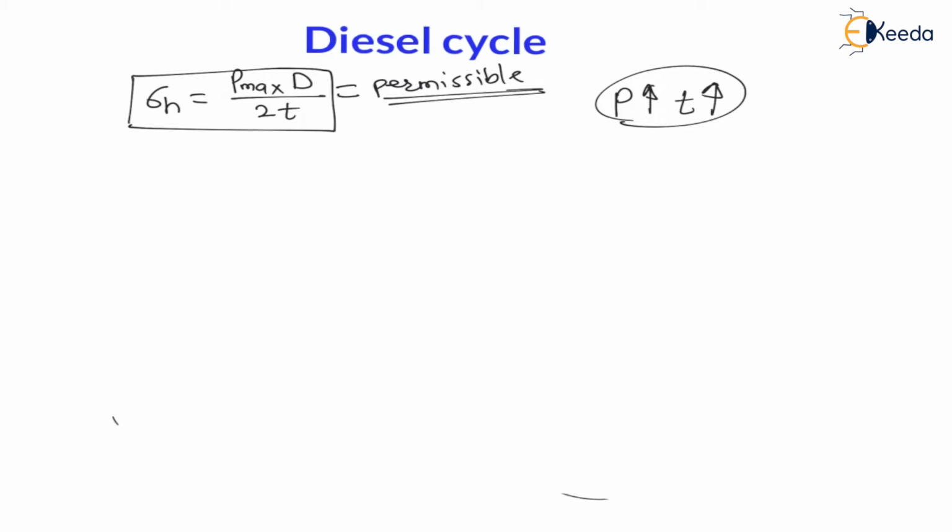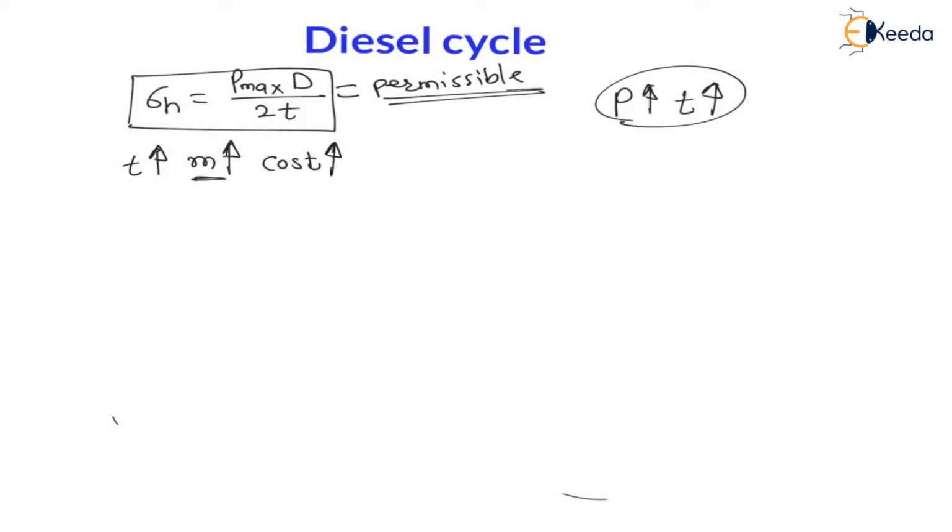So in case of the diesel cycle, as maximum pressure is more, the thickness of the diesel engine is also more. And my dear students, as thickness is increasing, can we say mass is increasing? And as mass is increasing, for purchasing more mass we need more cost. Therefore the cost of the engine is also increasing.